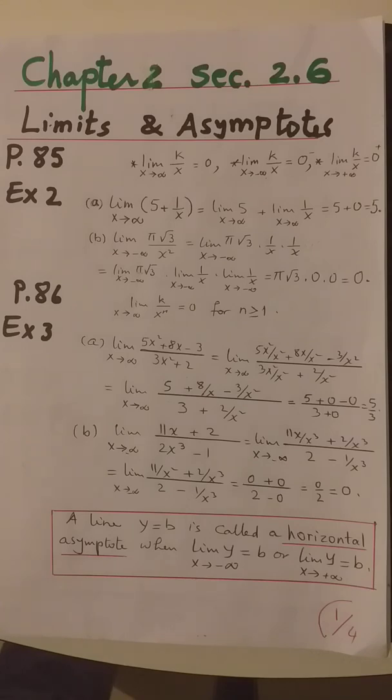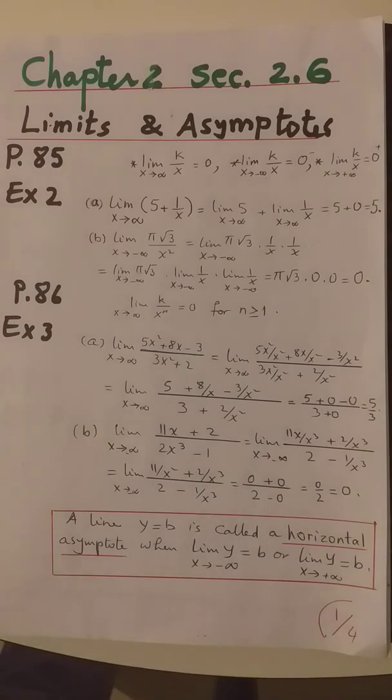Example number 2. What is the limit of 5 plus 1 over x as x approaches infinity? The answer will be limit of 5 plus limit of 1 over x when x approaches infinity. That is 5 plus 0, which is 5.